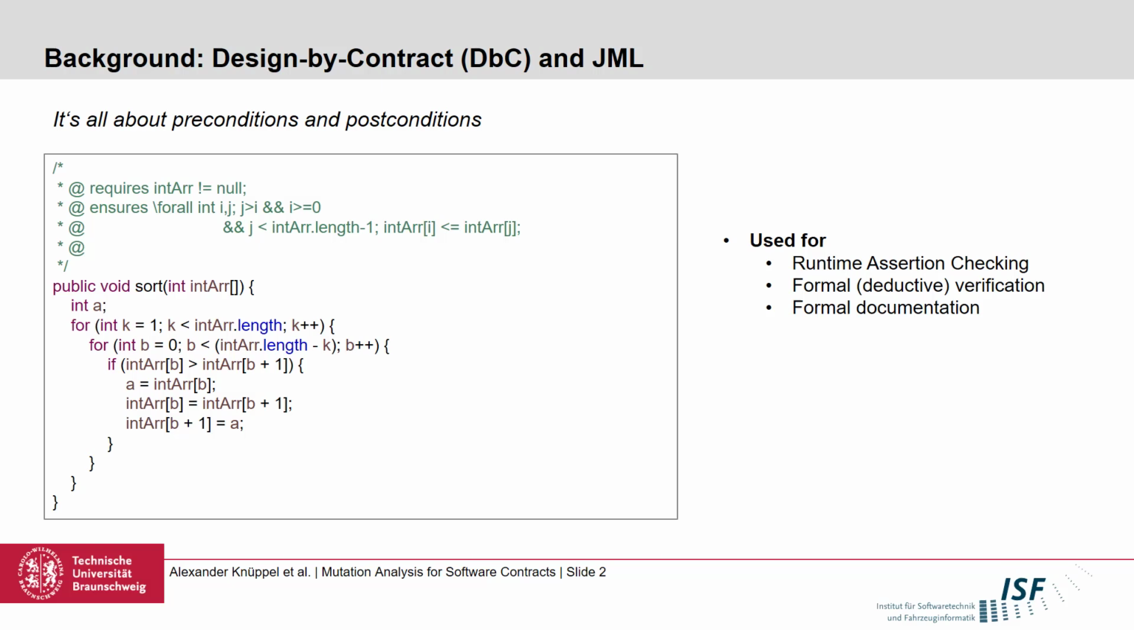So why do we want to use contracts? Well, they can be used for various reasons, for instance, test case generation or runtime assertion checking. They can also be used for formal verification. So we could check if the sort method is compliant to this contract for any given input. And in general, it is a formal way to document the source code or the implementation.